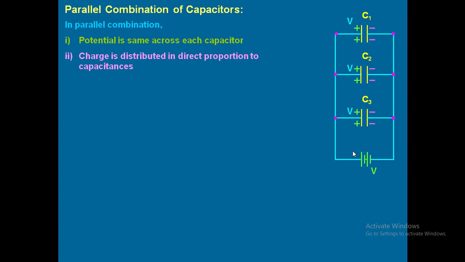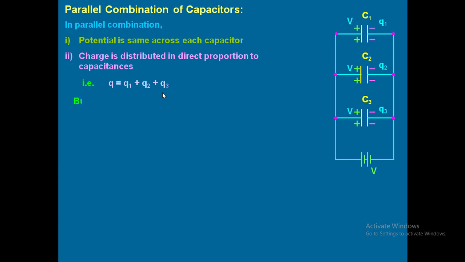So V is the potential which remains constant on all three, and let Q1 be the charge on the first capacitor, Q2 the charge on the second capacitor, Q3 the charge on the third capacitor, where Q is the total charge produced by the source, that is the battery. Now the equation will be Q equal to Q1 plus Q2 plus Q3. That means if I add all three charges, I get the total charge produced by the source.